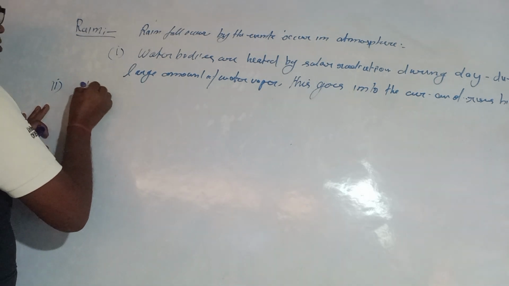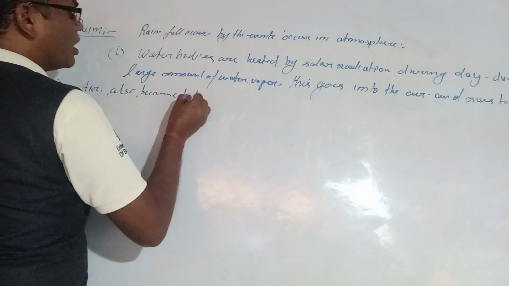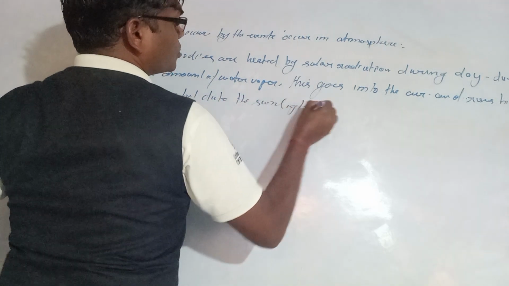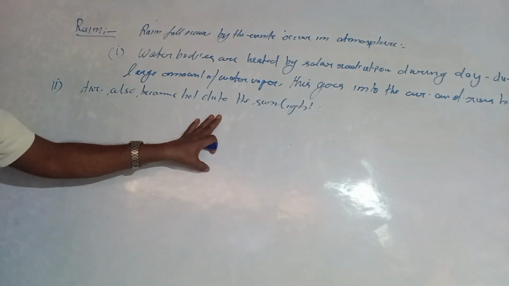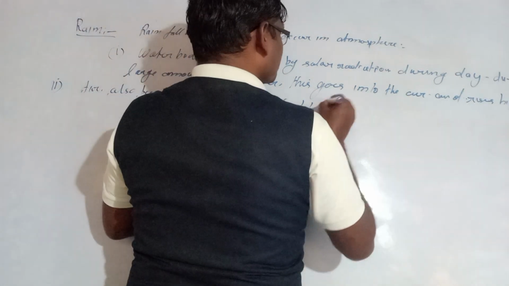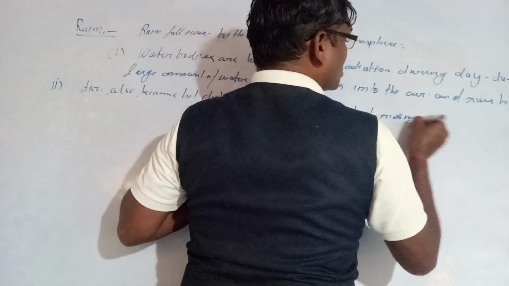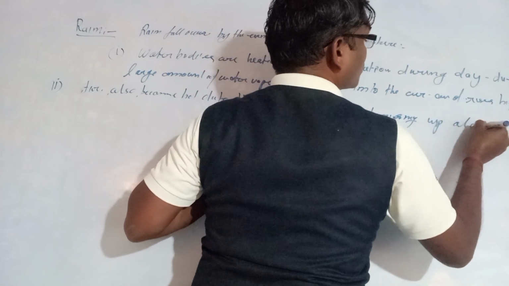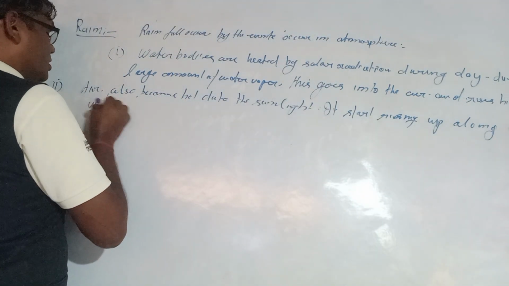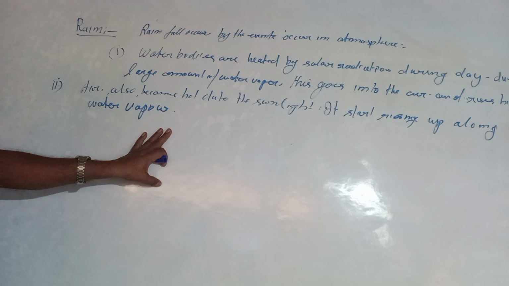The hot air rises up after heating, and it starts rising up along with water vapor.